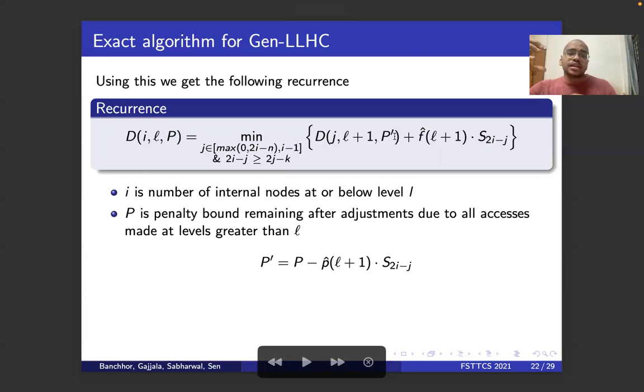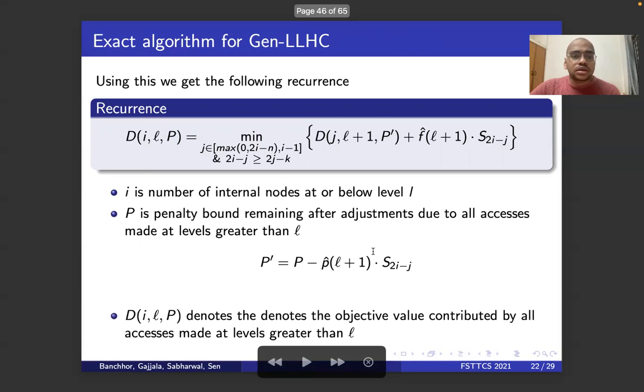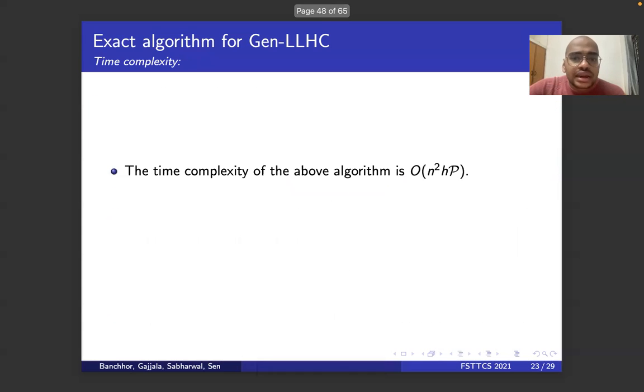When you're moving to level L, the penalty is being affected by P hat of L plus 1 and S2 minus J. So you're adjusting the penalty bound accordingly. And this entire thing is nothing but the objective value. And this is again changing by f hat times S2 minus J. So this DP works, and this runtime is n square h times the penalty bound.